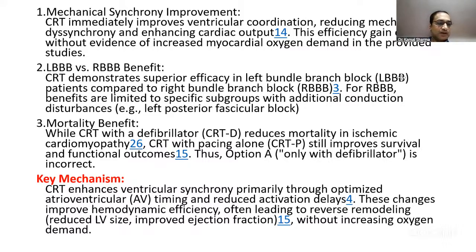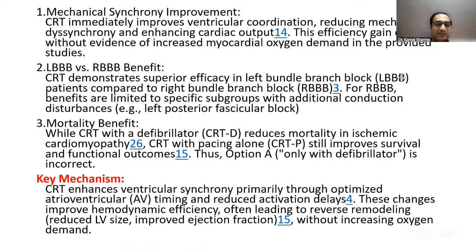Septum to posterior wall delay can be measured by ECG gated echocardiography. Dysynchrony is mentioned with mortality benefit, while CRT with a CRT-D reduces mortality in ischemic cardiomyopathy. CRT with pacing alone still improves survival, and thus the option of defibrillator only will not be correct. I think the question that Jinka is asking is whether echo should be done before documenting dysynchrony, which was the other option.